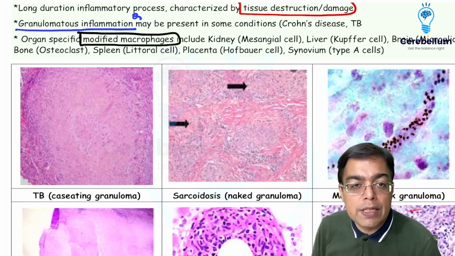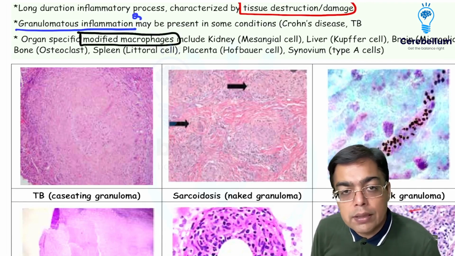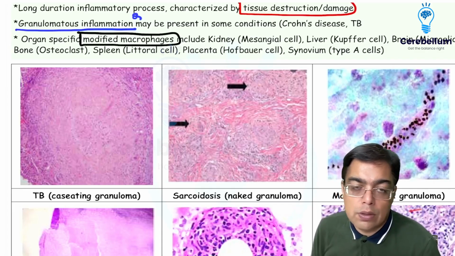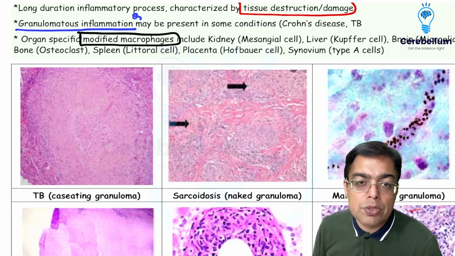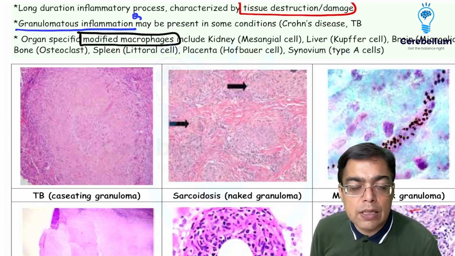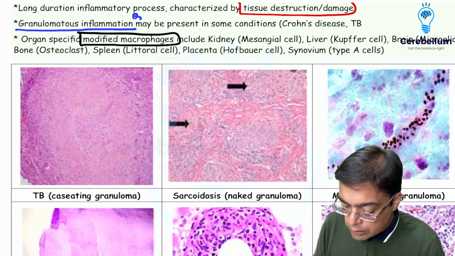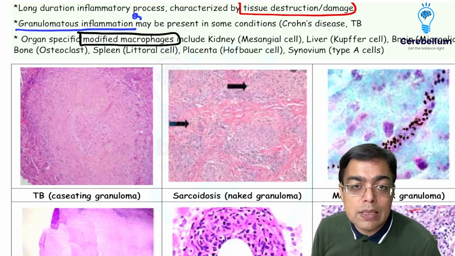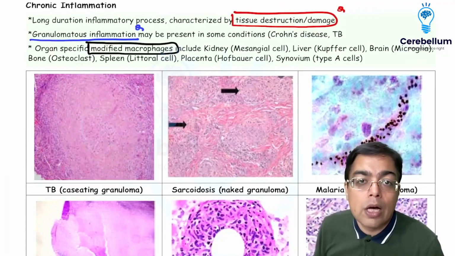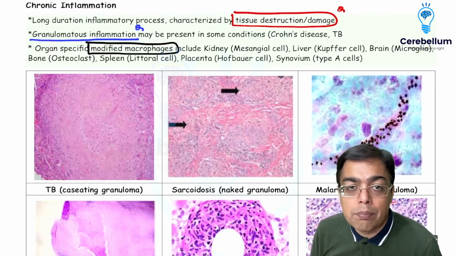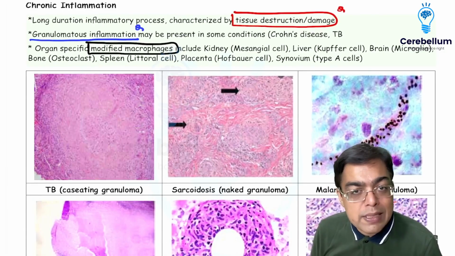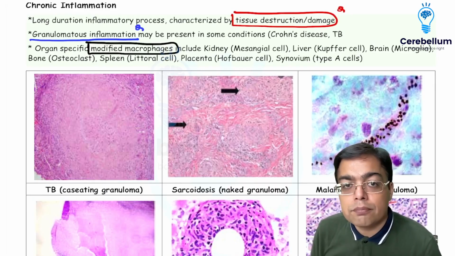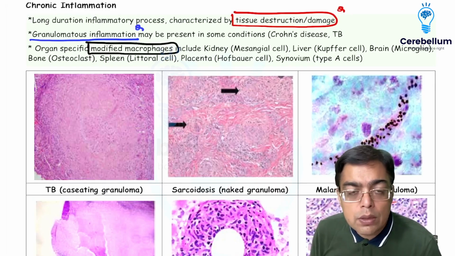So from the perspective of an easy question, different cells in the tissues of the body have been given special names when we are talking about modified macrophages. A lot of you know the examples. In the kidney, you have the mesangial cell. In the liver, you have the Kupffer cell. In the placenta, very commonly asked in the exam, you have the Hofbauer cell. Bones contain the osteoclasts. Spleen contains littoral cells, the ones responsible for picking up your RBCs once they are old. Microglia are present in the brain, and type A cells are present in the synovium.